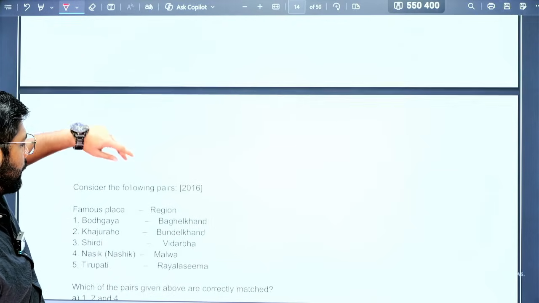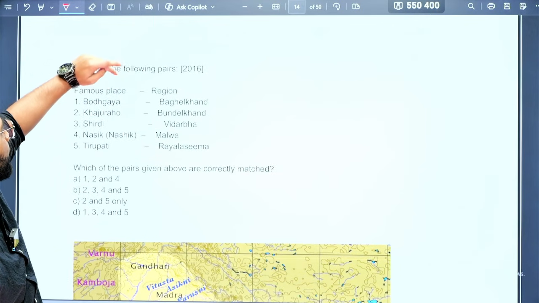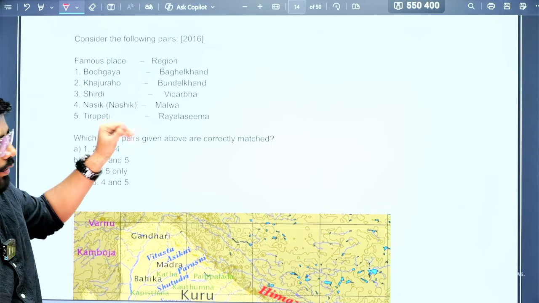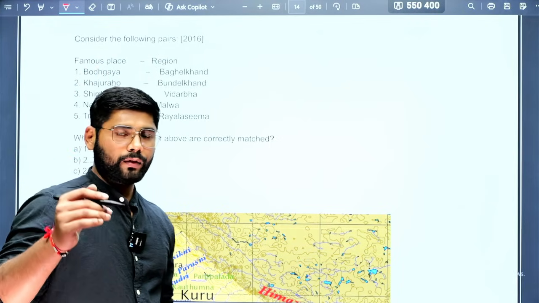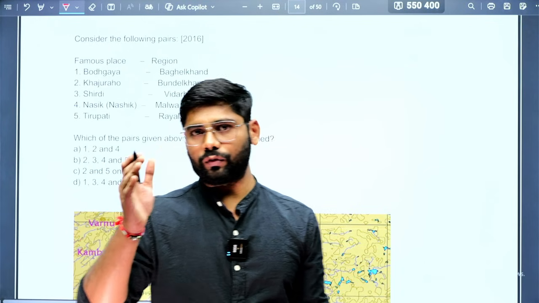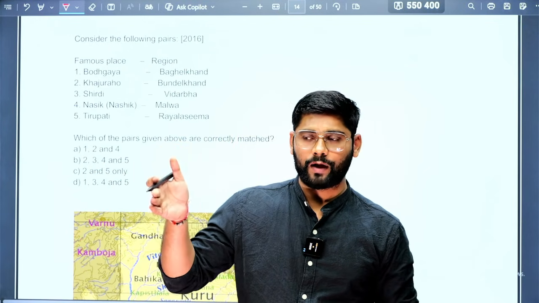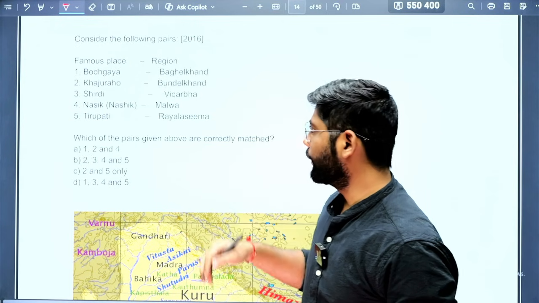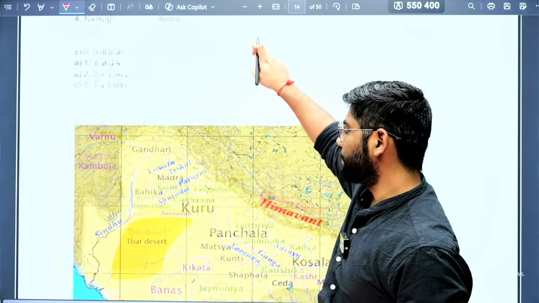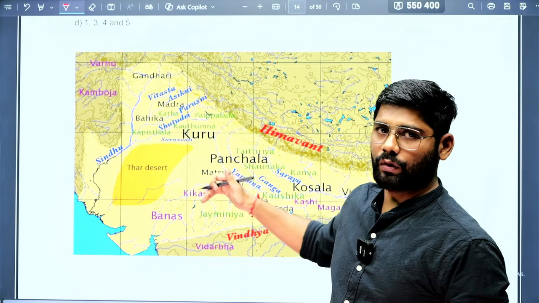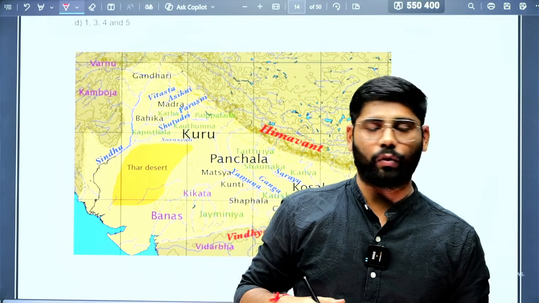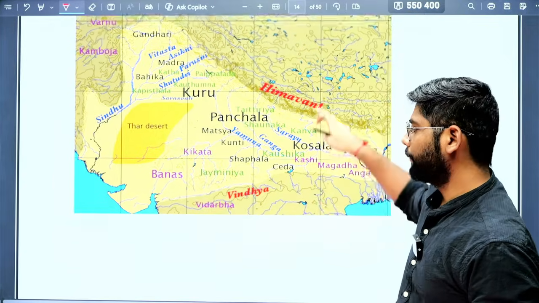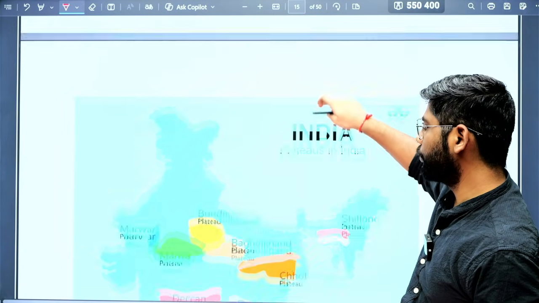After that, one thing you need to see is what they are asking: places and regions. What we have seen now is that for the Vedic period, they ask about the Mahajanapadas and the rivers associated with them. The next question they will ask is about the Mahajanapadas and on which plateau these places are located. So let's see where these Mahajanapadas are, and go through the plateaus in India.